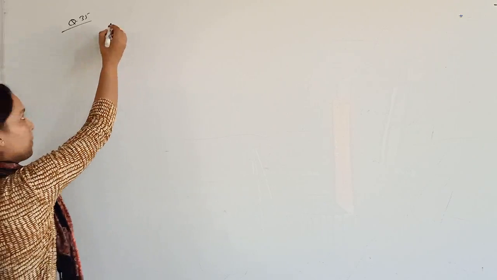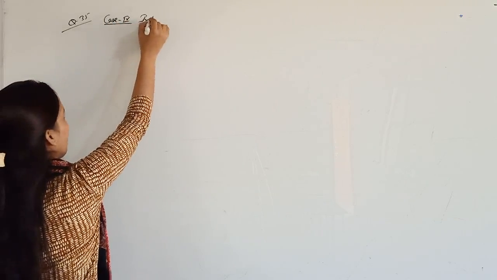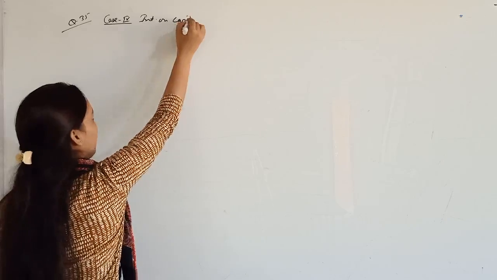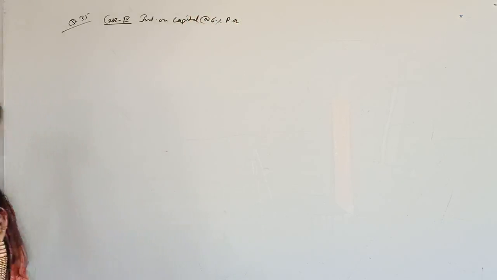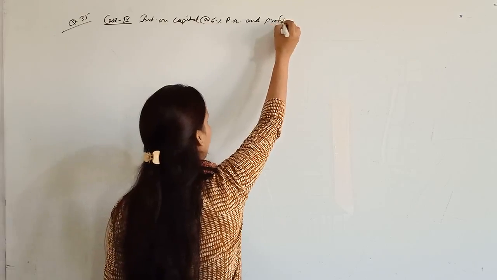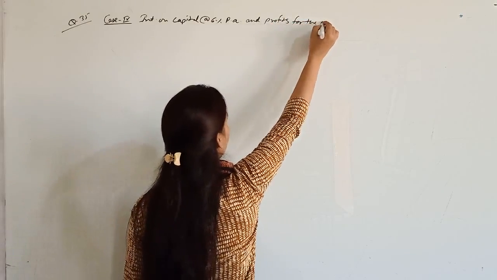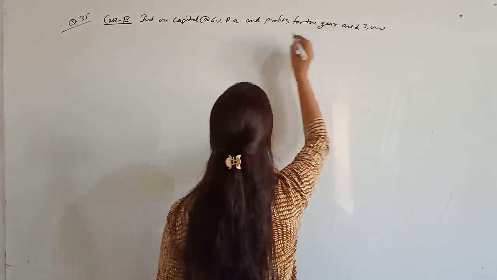If the partnership deed provides interest on capital at the rate of 6% per annum. This is given by partnership deed. And profits for the year are 3,000 rupees. Profits for the year are rupees 3,000.